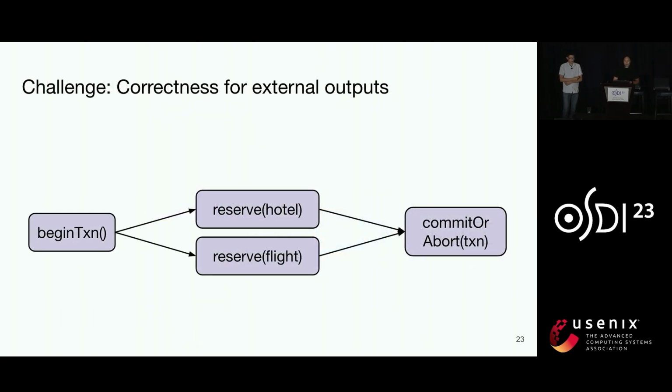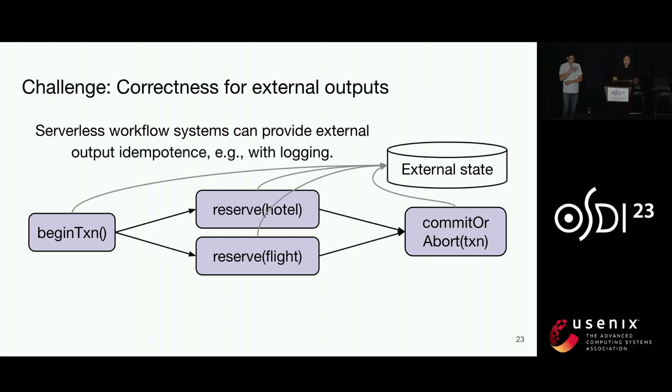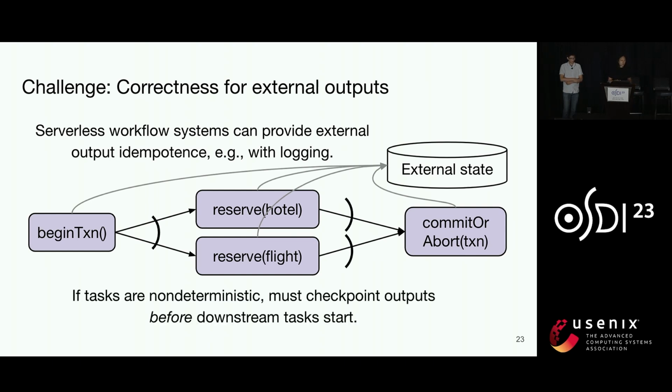Next, let's take a look at how task annotations can help reduce the execution overhead in the serverless transaction workflow that we saw earlier. So some existing workflow systems for serverless handle external outputs by providing idempotent APIs. And that way, each task can be safely retried if it fails. But we still have this problem where tasks might be non-deterministic. So we have to make sure to record each task's outputs before downstream tasks can start. It turns out that we don't actually need to do that to achieve exactly-once semantics.